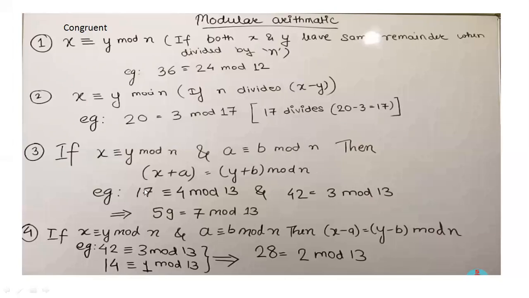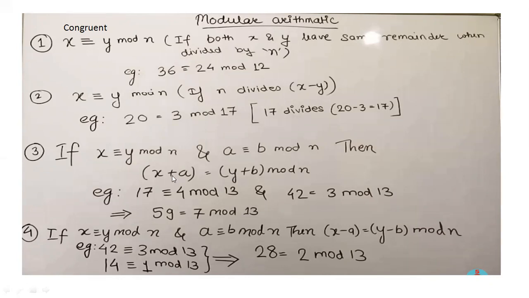So to understand this, the example is given like 17 congruent to 4 mod 13 and 42 congruent to 3 mod 13. So these are the two equations given here. So x is 17 and y is 4 mod 13. Similarly, a is 42 and b is 3 mod 13. In this way, we have to put both the values into the equation and check whether we get the correct expression or not.